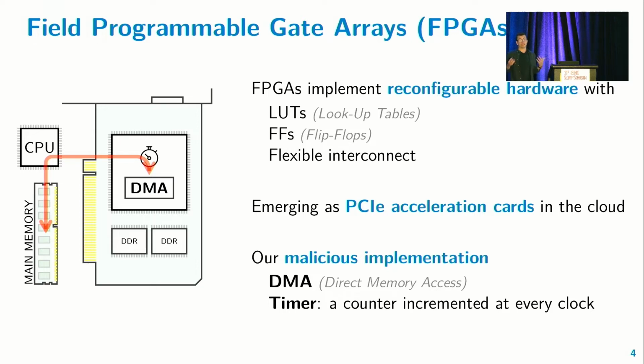One, of course, we need to interact with the memory hierarchy, so we need a way to read and write memory lines. This is going to be DMA, or direct memory access, which we now know is routed through the CPU, so through this last level cache. And since we're doing timing attacks, we'll also need a timing source. On an FPGA, you can implement arbitrary logic, so it's trivial to implement your own timer. This is just a counter.